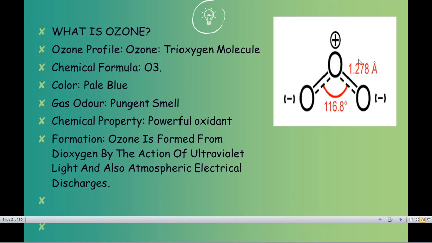You can see over here. So you can identify it easily to understand it. That is O minus and O minus. That means it is a combination and it is a molecule that is called an O2 molecule. While it comes in combination with a single radical of oxygen, that is O plus, and it combines to form a molecule called O3, which is nothing else but ozone.